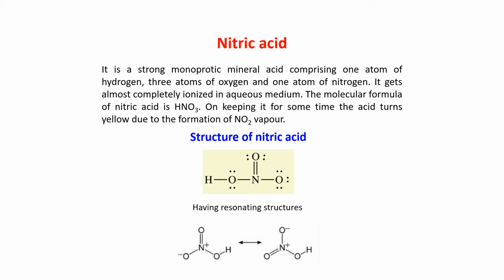Nitric acid. It is a strong monoprotic mineral acid. Monoprotic means it has only one hydrogen. It comprises one atom of hydrogen, 3 atoms of oxygen and 1 atom of nitrogen. You can see here 1 atom of nitrogen, 1 atom of hydrogen and 3 atoms of oxygen are present. It gets almost completely ionized in aqueous medium.